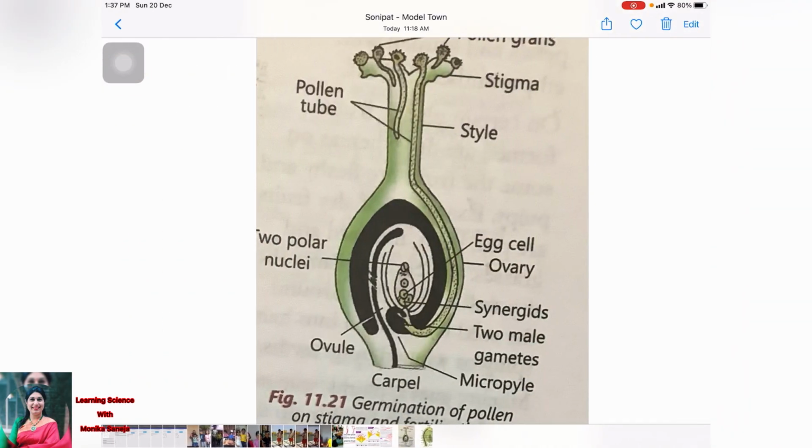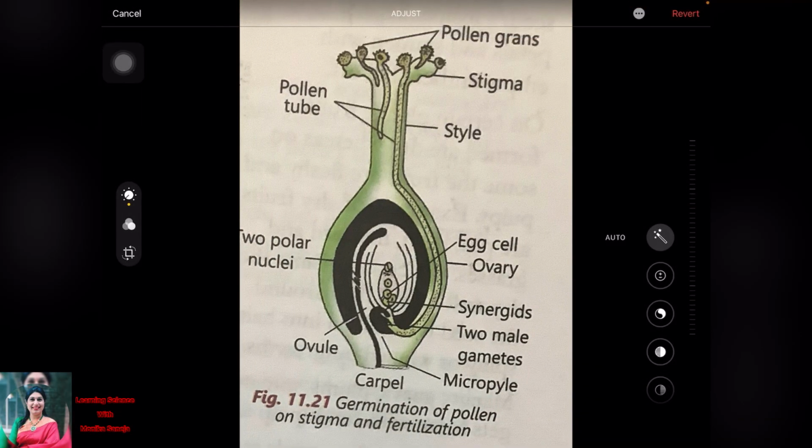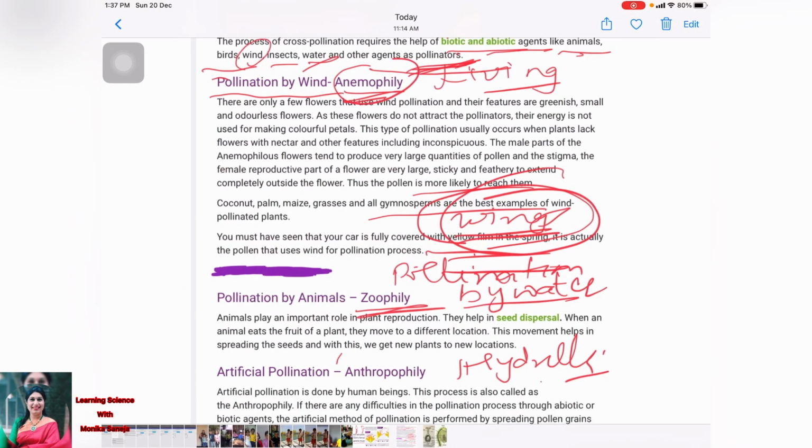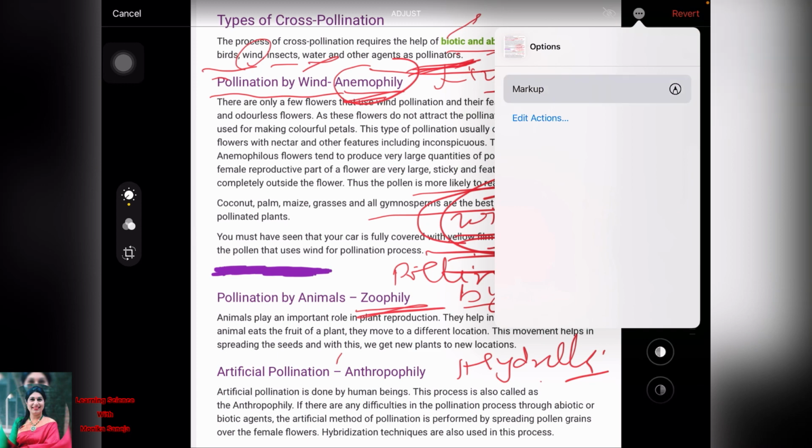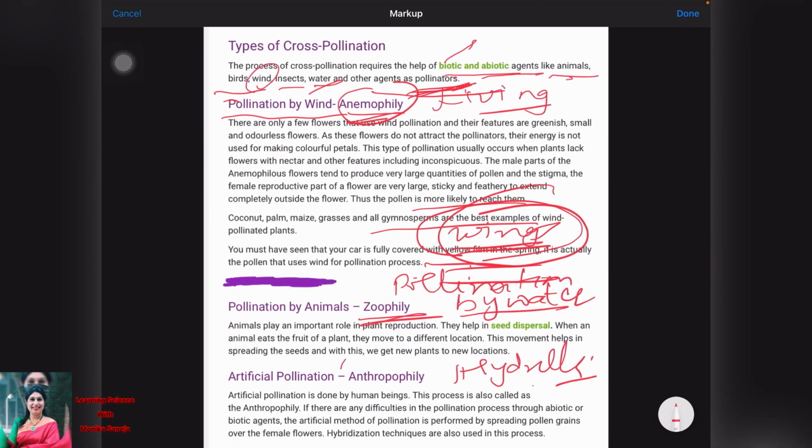Now, the next is pollination by the artificial way. This is not in your book, beta ji. This is also called anthropophily. This is done by human beings. In this process, when there is difficulty in pollination by the biotic or abiotic agents, it is done by artificial means. वो हम क्या करते हैं?